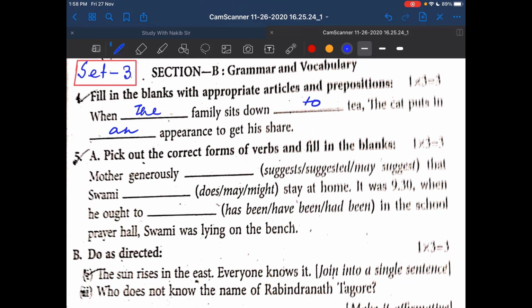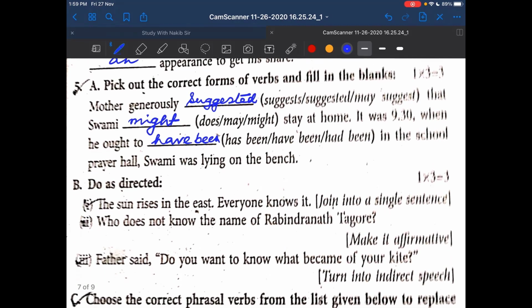Mother generously suggested that Swami might, not may, past tense, might stay at home. It was 9:30 when he ought to have been in the school prayer hall. So your first answer is suggested, and second answer is might, and third answer is have been. Now go to the next question.